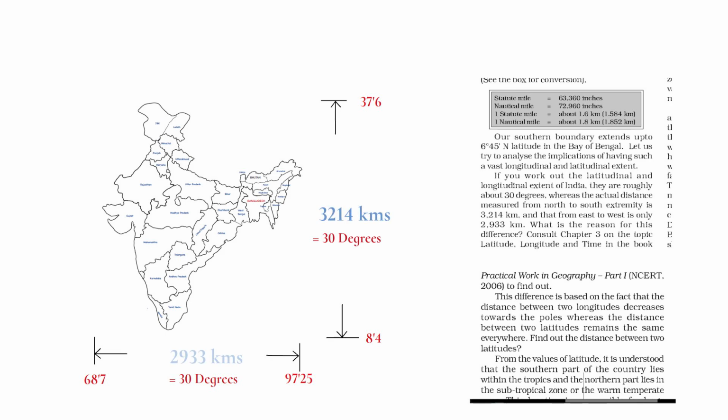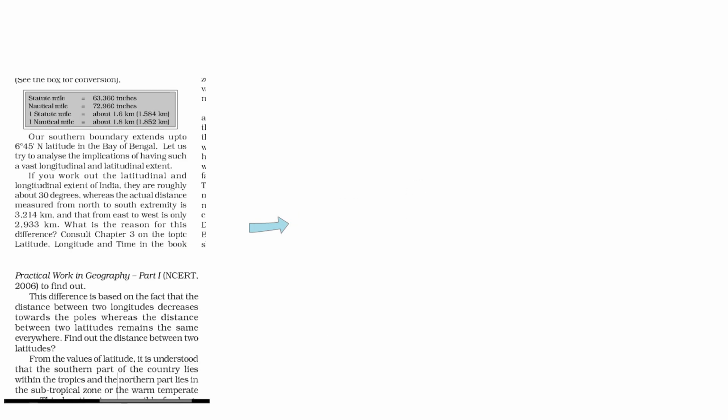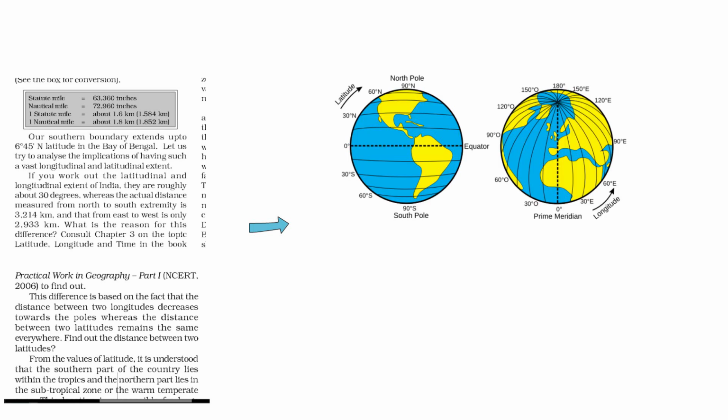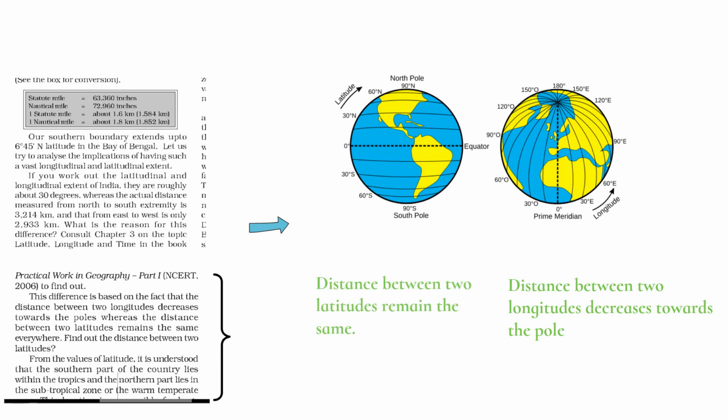There is one more detail that is given in the NCERT, but a question hasn't been asked from this yet. You'll find this question in multiple test series. Although both latitudinal and longitudinal extent of India is about 30 degrees, the actual east to west distance is 3,214 kilometers, which is greater than the north-south distance, that is 2,933 kilometers. What is the reason for this deviation? This difference is based on the fact that the distance between 2 longitudes decreases as you go towards the pole, whereas the distance between 2 latitudes always remains the same.